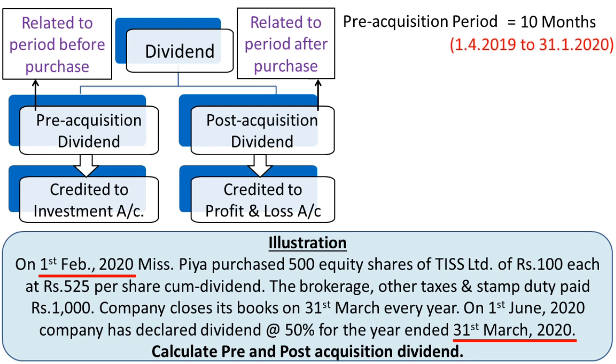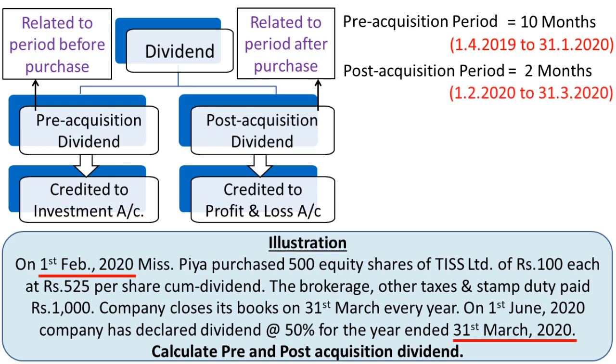Secondly, we need to calculate post-acquisition period, which is of 2 months. That is from the date when we purchase the shares to the last date of the accounting year. We have purchased the shares on 1st February 2020 and accounting year ends on 31st March 2020.